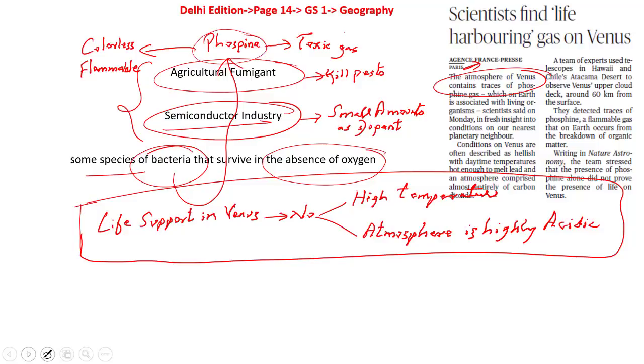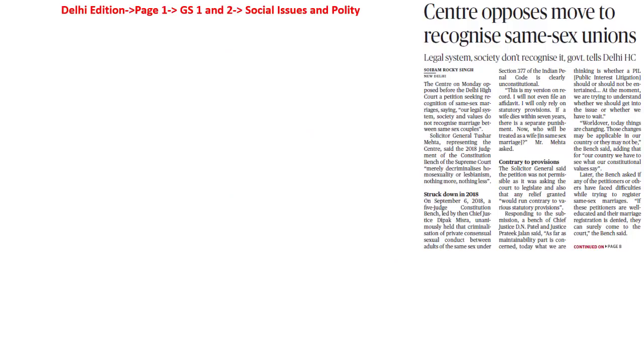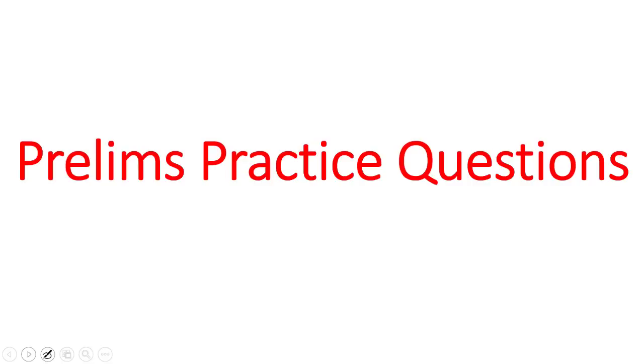Now let's look into the next article. This article says Centre opposes move to recognize same-sex unions. Kindly remember, we have an elaborate analysis about LGBT rights and the judgment given by the Supreme Court of India, recorded by Samatsa. So the link for the same will also be given in the description box, so kindly look into it. Once we have more updates with respect to this issue, we will have an elaborate analysis. As of now, you only have to know the judgment, so we will give the link in the description box. Now let's look into some of the preliminary practice questions.